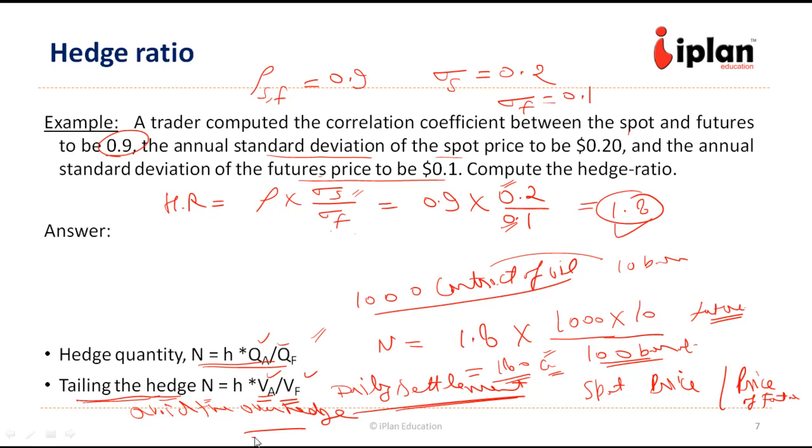Suppose, due to the change in price, we might be overhedged. Our hedging position might change daily, but it is not always advisable to adjust the hedge on a daily basis. But still, if we want, we can do this tailing the hedge so that we are not overhedged.